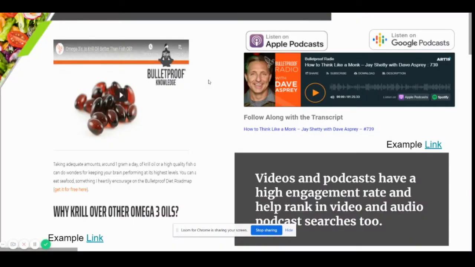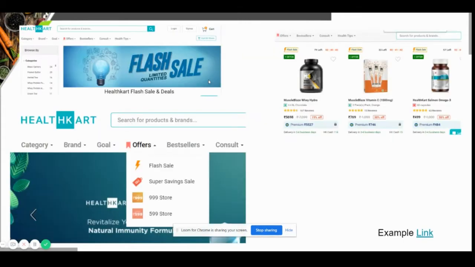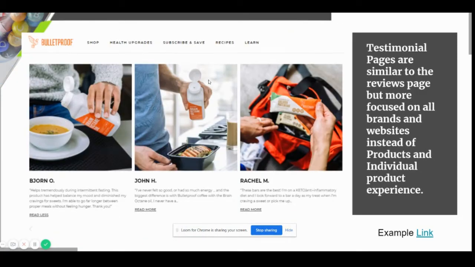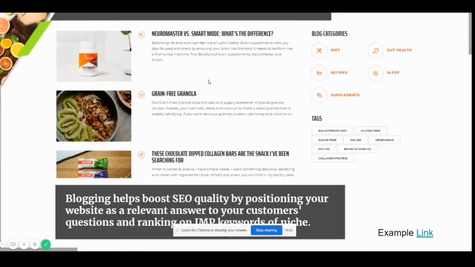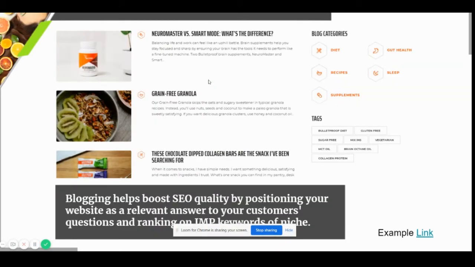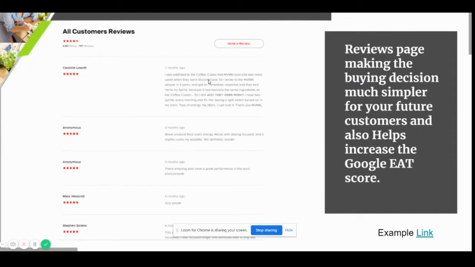So these are the things which have to be done from the design perspective. Whether it is for an e-commerce site or a corporate site, these are the kinds of pages which would need to be designed. Perhaps the difference for the e-commerce site is that you have an in-depth product page and a reviews page.